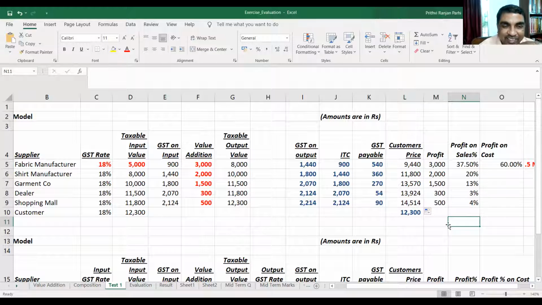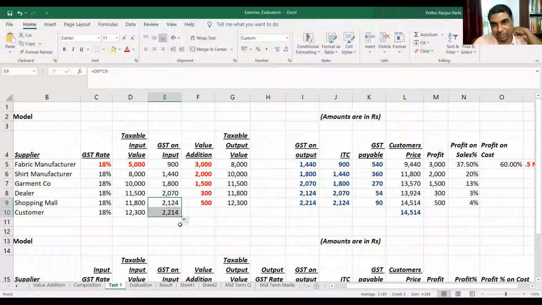Finally, the customer will get it at 12,300 base price. Plus GST has to be paid. If you pay GST, how much will it become? Another 2,214. Finally, you will see the customer will be getting it at 14,514.